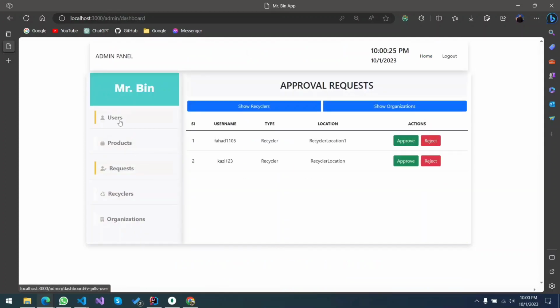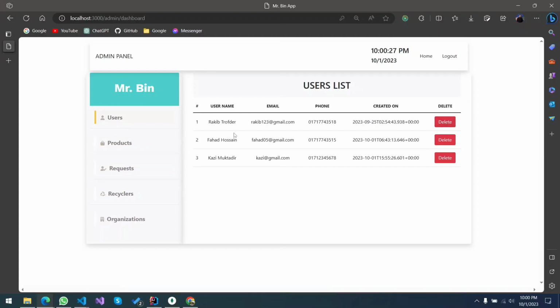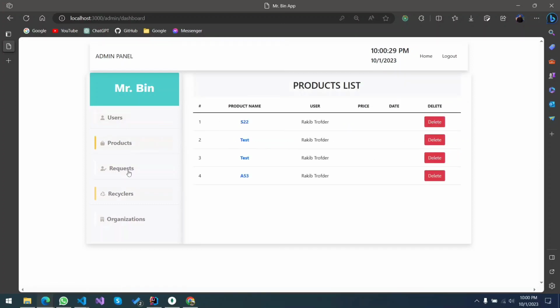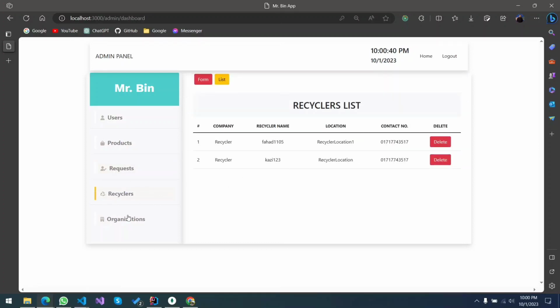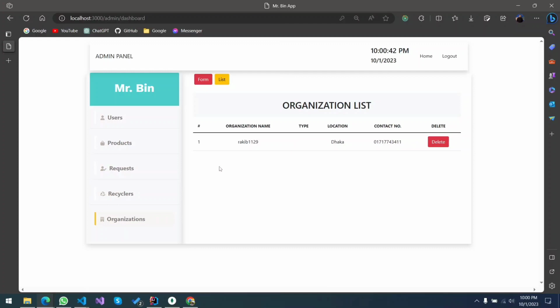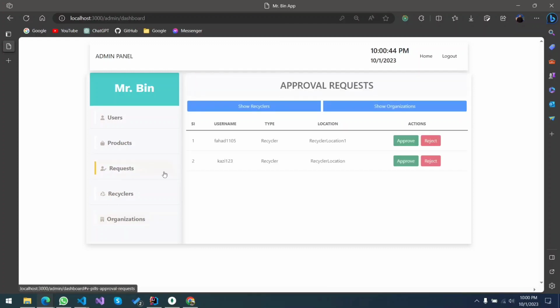where the admin can go through all the user lists, and delete them if he or she wants, all the product lists, all the request lists that we get. For example, I just pressed Kazi for the recycler role and you can see that an admin can approve or reject this. There is also the list of recyclers, and there's also the list of organizations up for donation. So here I'm going to approve this.